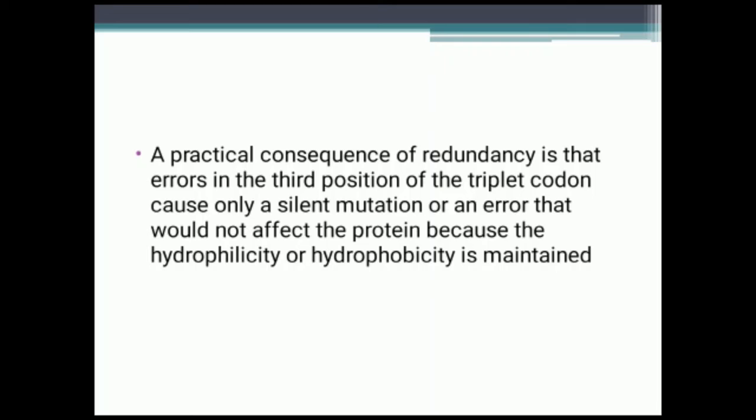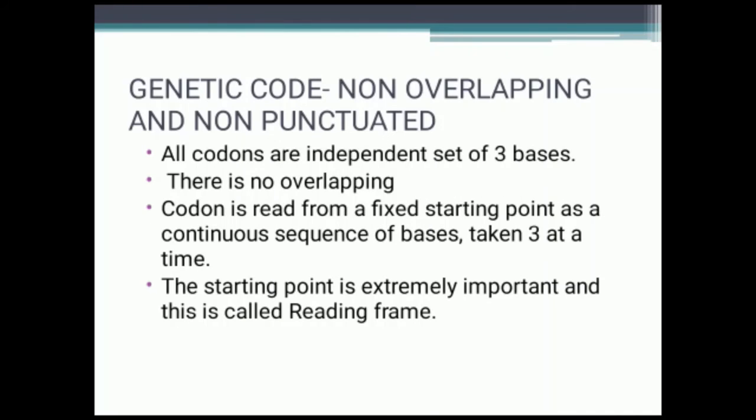Next is non-overlapping and non-punctuated. All codons are independent sets of 3 bases and there is no overlapping. A codon is read from a fixed starting point as a continuous sequence of bases taken 3 at a time. So the starting point is extremely important, and that is known as the reading frame.